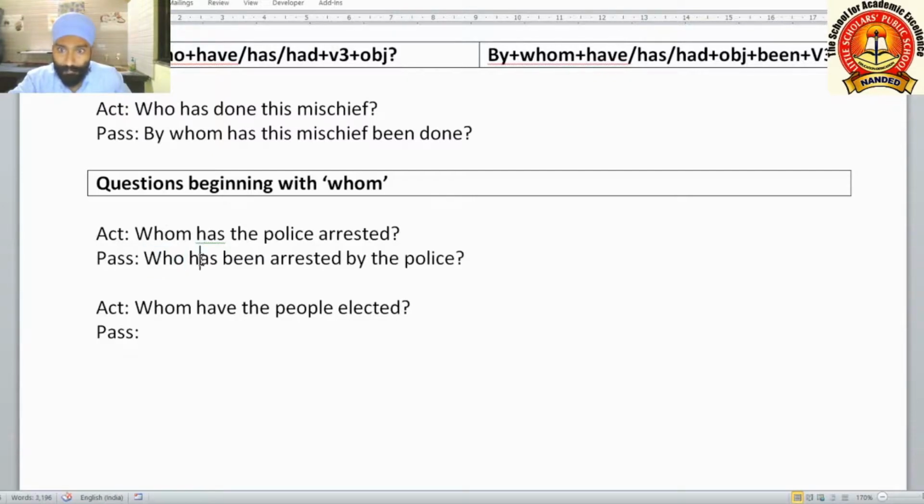Thereafter the helping verb. The helping verb we have to take is has only, meaning the singular only. Thereafter instead of the police we are taking here been plus V3 form. Thereafter the police will become the agent, means by plus agent, that we are taking at last after the passive structure. Who has been arrested by the police?